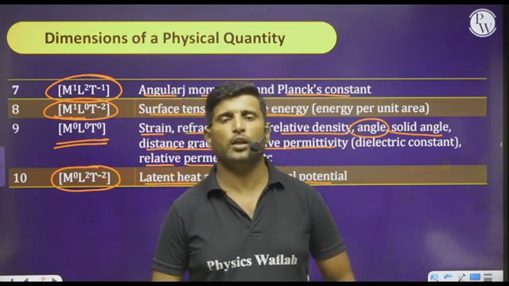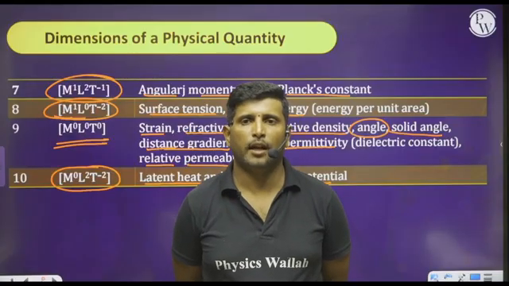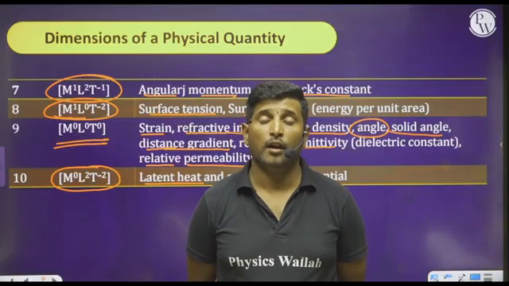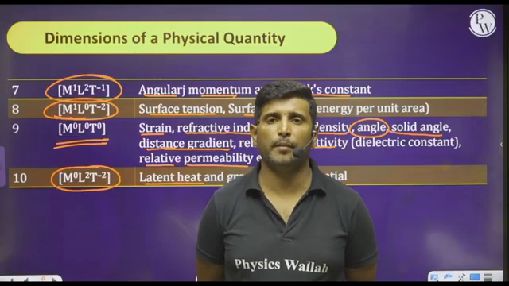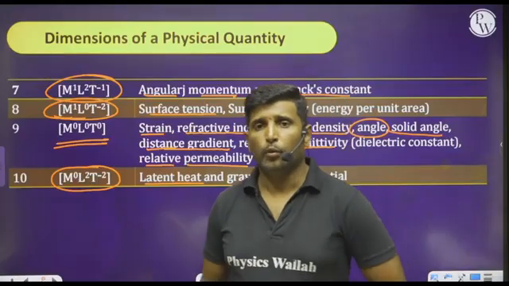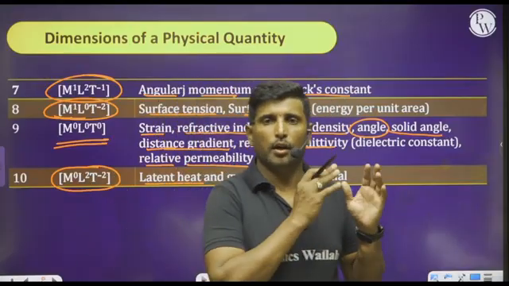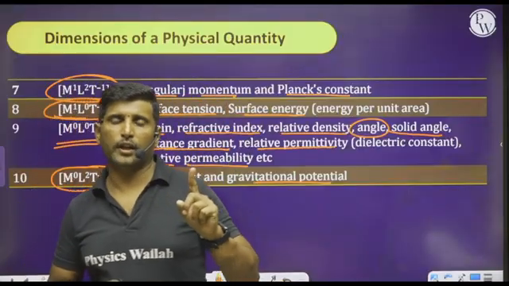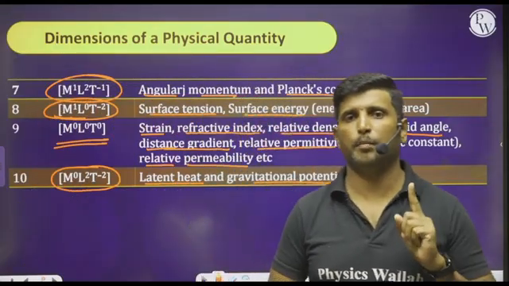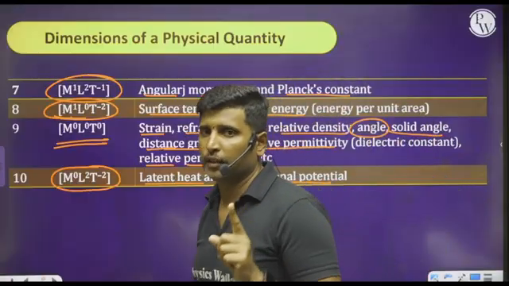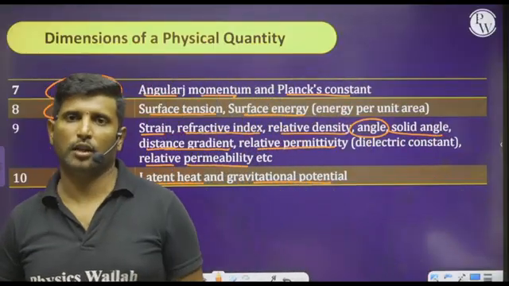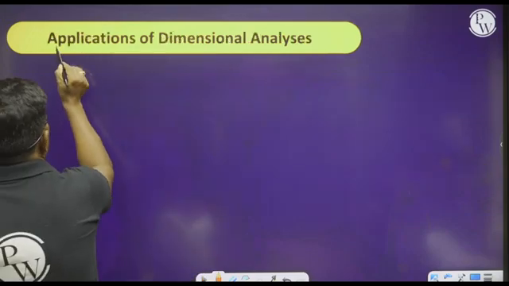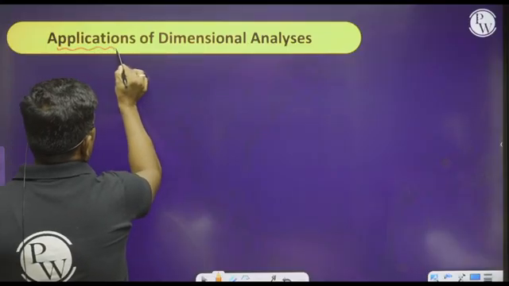Okay, I hope you are understanding and following this dimensional analysis, dimensions of the physical quantity, and how to write or analyze the dimensional formula for a given quantity with the help of the relation or with the help of a unit. Okay, don't fail. Please work on this particular topic, because definitely there will be a question based on this concept. Okay, now let us move on to what are the applications of dimensional analysis.